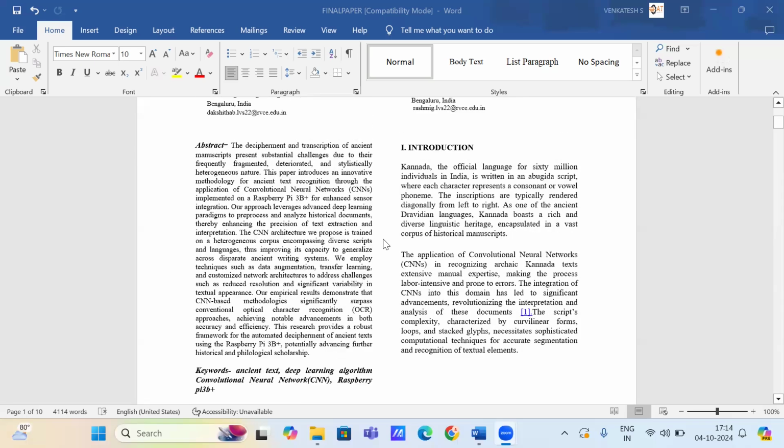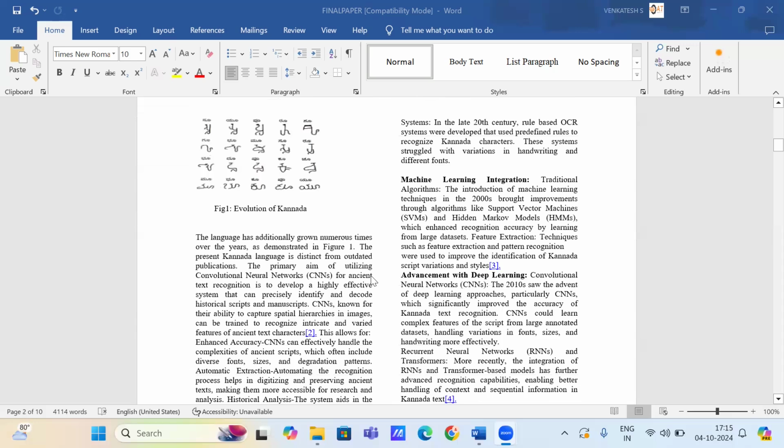Now, I'll explain the introduction. The complexity of recognizing ancient Kannada text and the role of convolutional neural networks in improving the process. First, the language and script: Kannada is spoken by more than 60 million people in India, and each character represents a consonant or vowel. The text is typically written from left to right. On historical significance, it is one of the oldest Dravidian languages. Kannada has a rich history and its heritage is preserved in a large collection of ancient manuscripts. These texts are important for linguistic and historical studies.